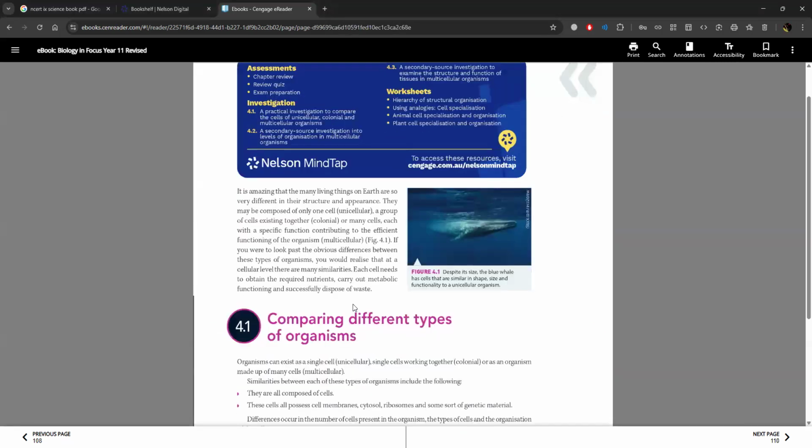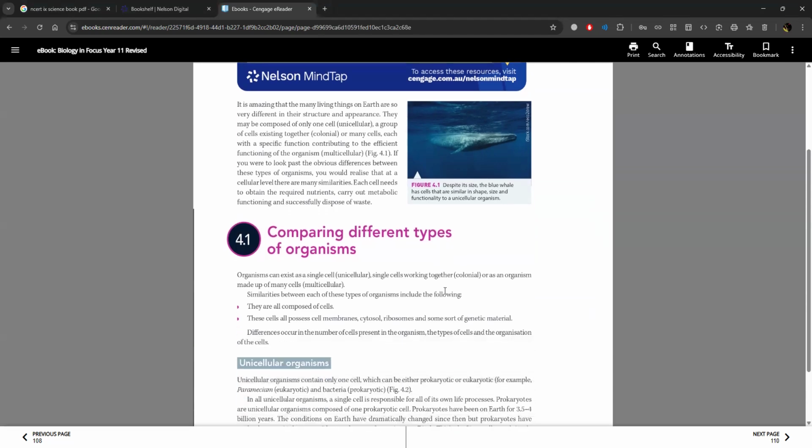It is amazing that the many living things on Earth are so very different in their structure and appearance. They may be composed of only one cell, which is unicellular, a group of cells existing together, colonial, or many cells, each with a specific function contributing to the efficient functioning of the organism, multicellular. If you were to look past the obvious differences between these types of organisms, you would realize that at a cellular level, there are many similarities. Each cell needs to obtain the required nutrients, carry out metabolic functioning, and successfully dispose of waste.